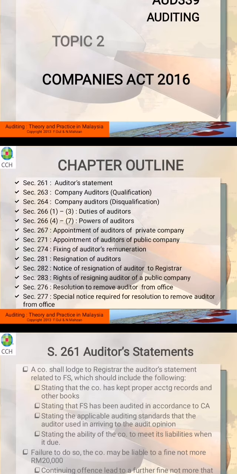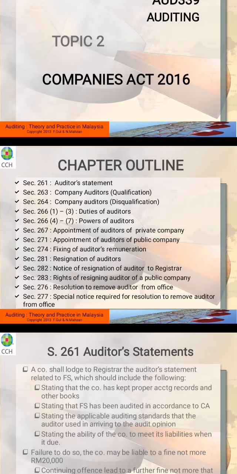266 is related with duties and power. 267 is actually related to the appointment of the auditor of a private company. 271 appointment of auditor of public company. 274 fixing of the remuneration. 281 resignation. 282 notice of the resignation to the ROC.